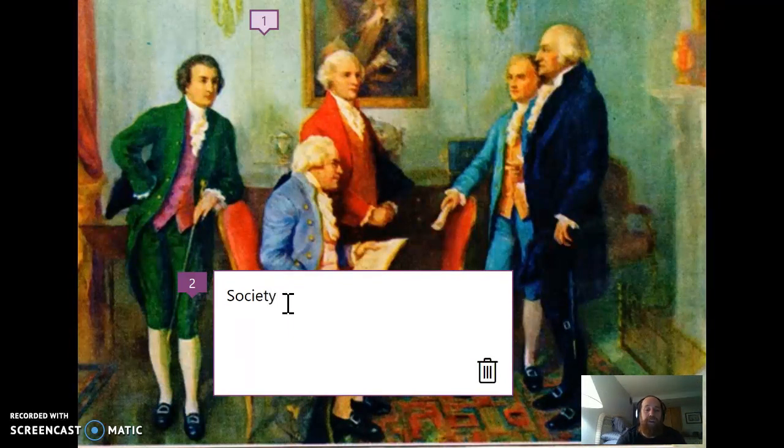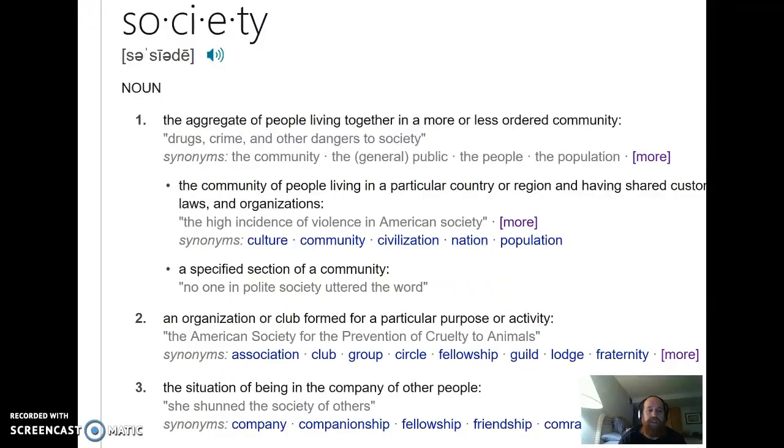We're going to move to contract, and then we're going to look at government. These 3 words form the basic concepts that we're going to be reviewing. We're going to look at society first, and I already took the time to find us a quick definition. Here it is. Society is the aggregate of people living together in more or less ordered community.